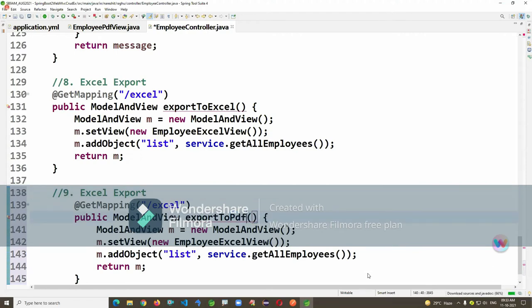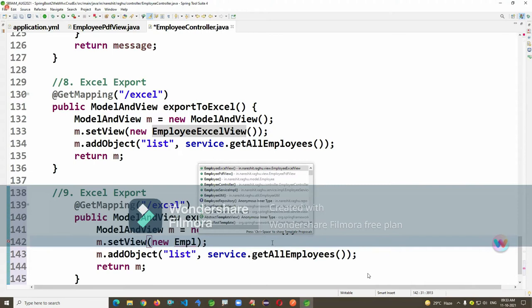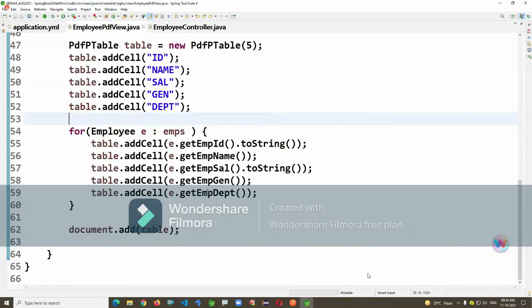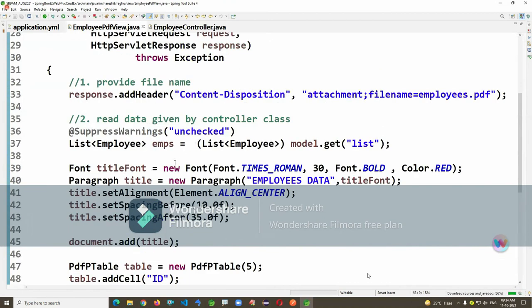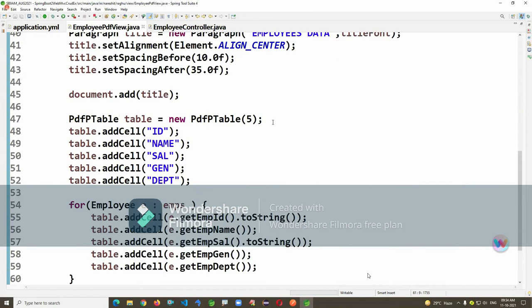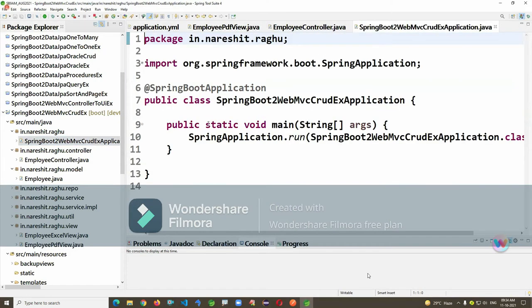It's a PDF view class. The same list I'm reading here, and I'm just converting it into one table format. Okay, run this application.